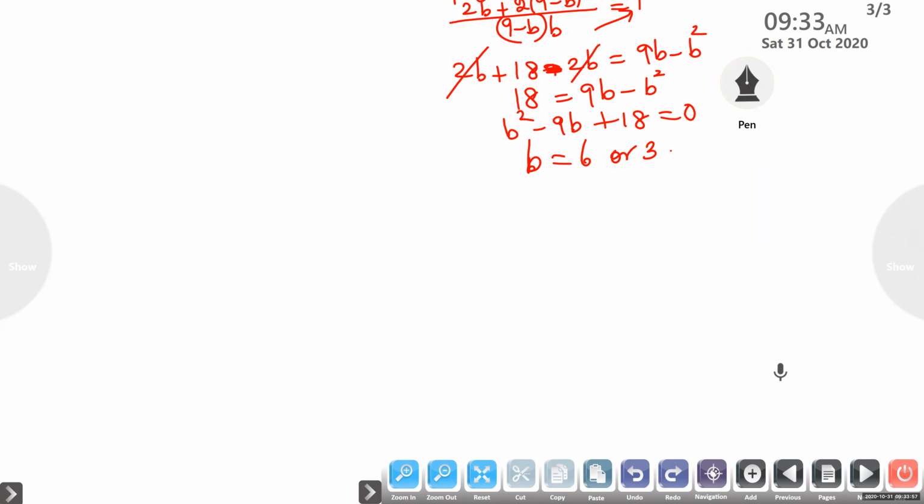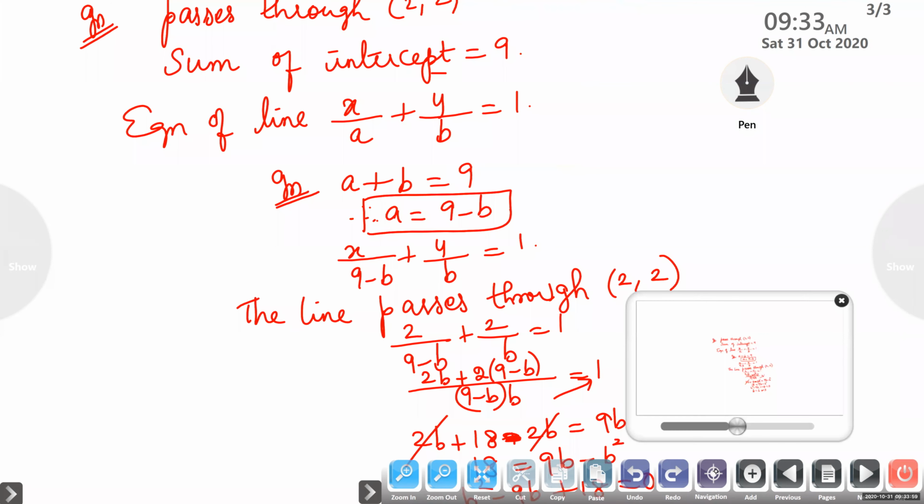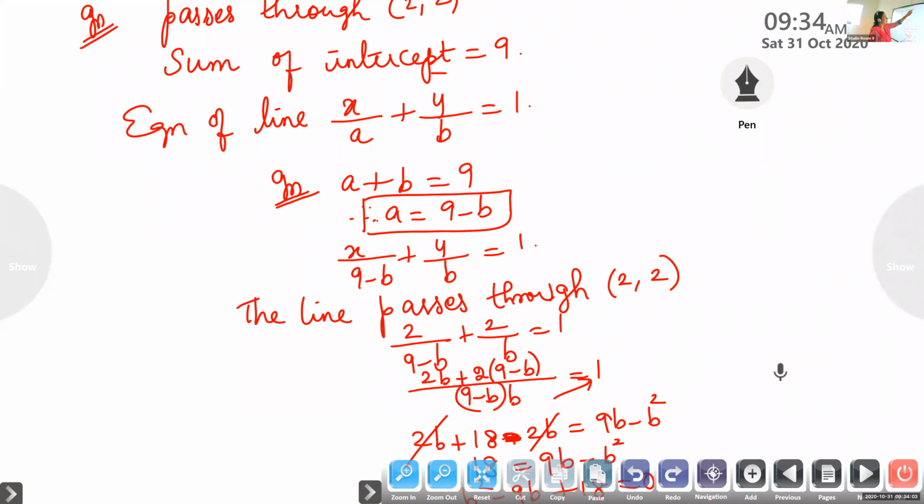I'll explain it again. Listen, this model question is important. It is given the sum of the intercepts is 9. So we are taking the equation of the line in intercept form as x by a plus y by b is equal to 1. Sum of the intercepts, so a plus b is 9. From here we calculate a. So in the equation, instead of a, we can write 9 minus b.